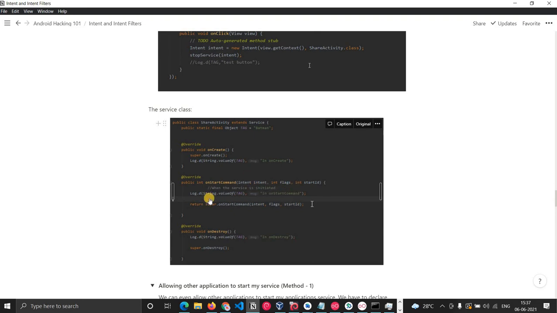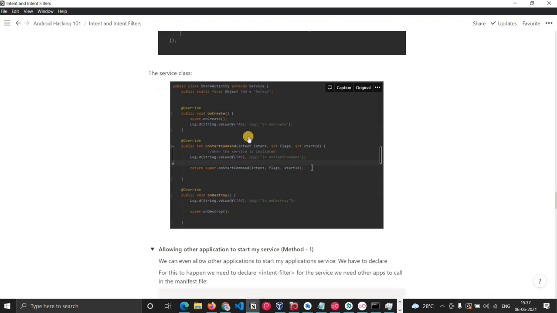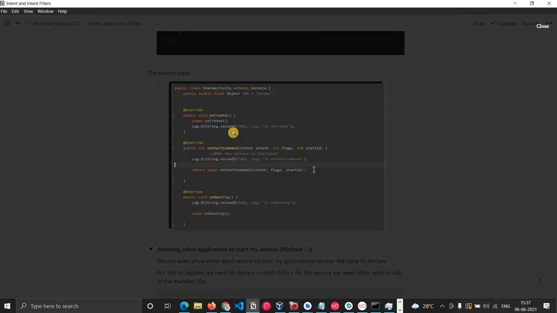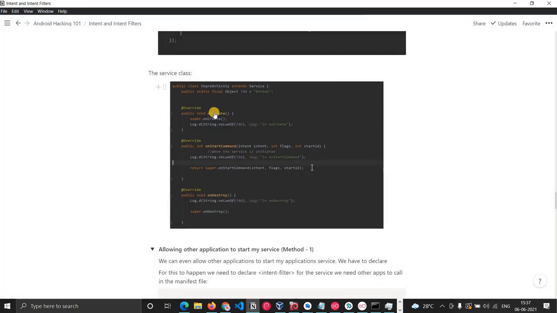Yeah, so this is the part of the code we just saw, that in each of the methods I'm just posting that particular message in the logs. So for onCreate, I'm just posting in onCreate, in onStartCommand, and like that.